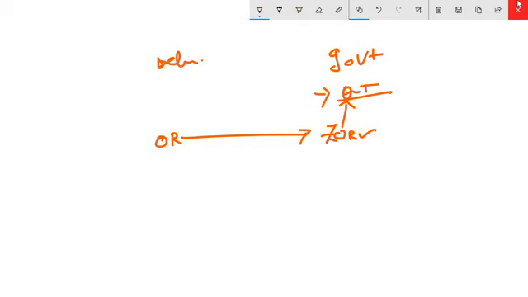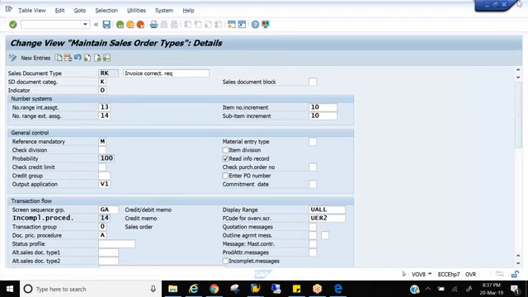Praveen, I have a question here. There may definitely be a possibility that this document type ZOR that we are creating for government can be used for any other distribution channel also. We can restrict it, and we can also swap data.